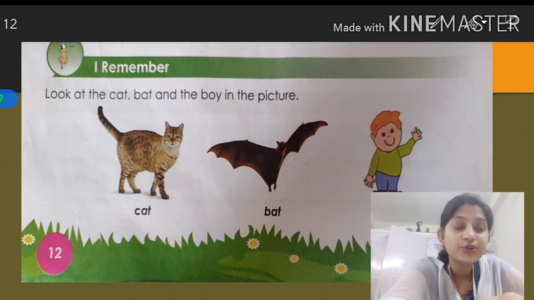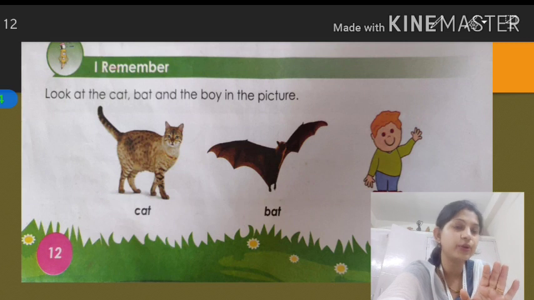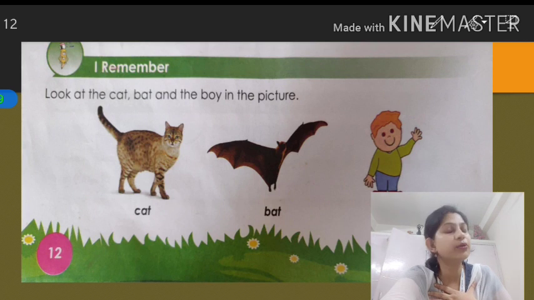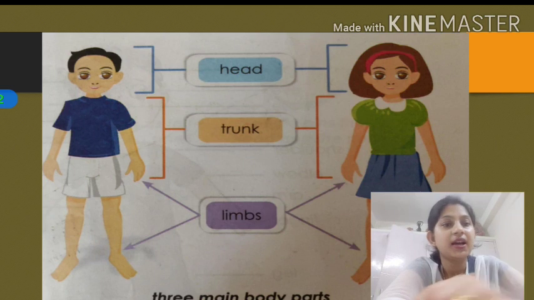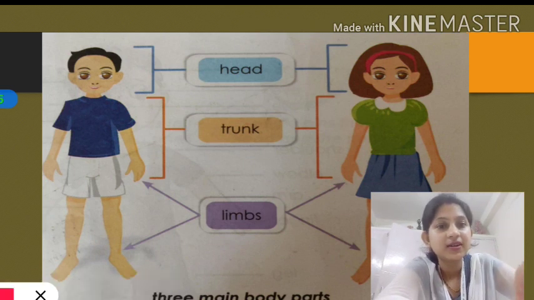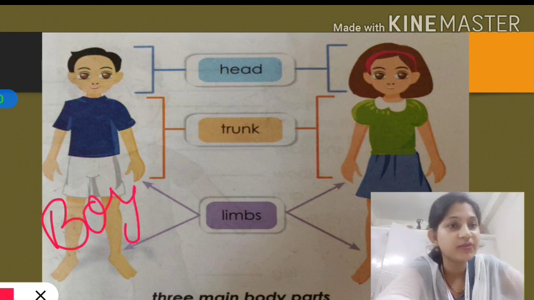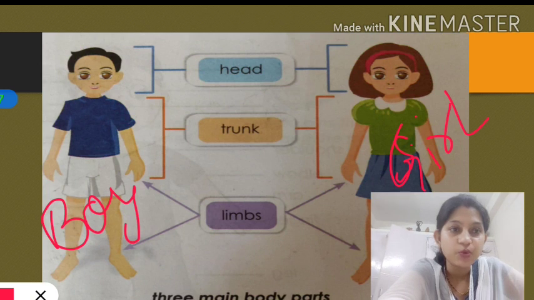And in this chapter students, we are mainly going to talk about our body, the human body. Not of animals. We are going to talk about body parts of human beings. We all are human beings. See here in this picture students, what is this? He is a boy. And what about this? She is a girl. One is a boy, another one is a girl. You can identify boy and girl now.